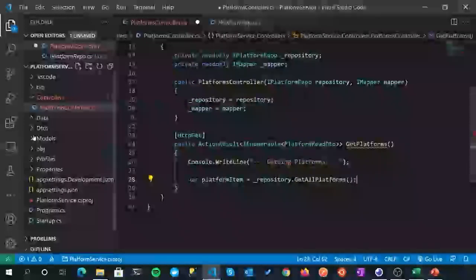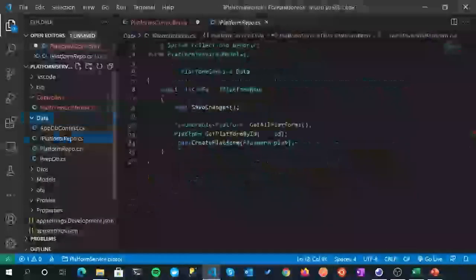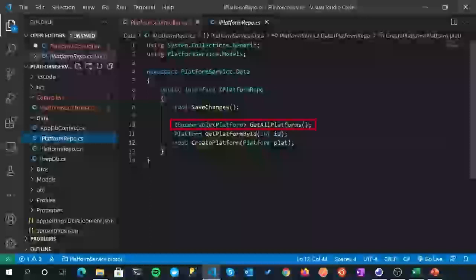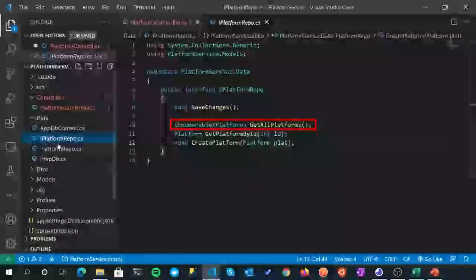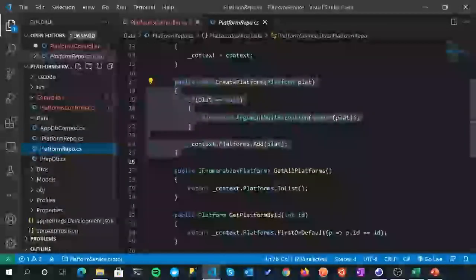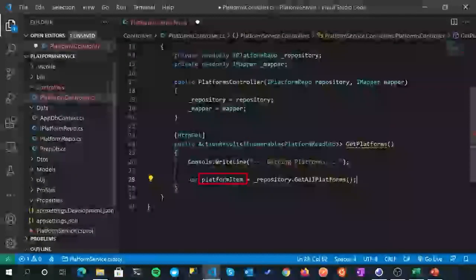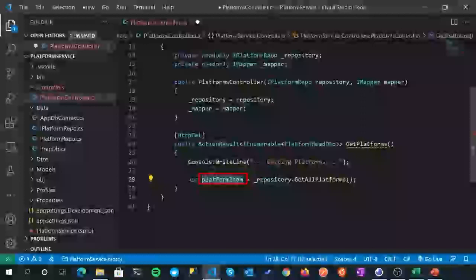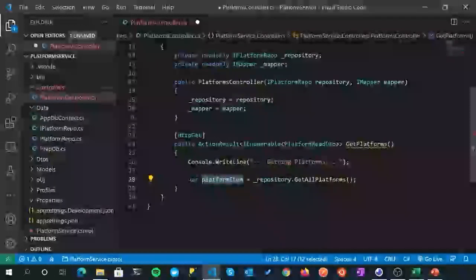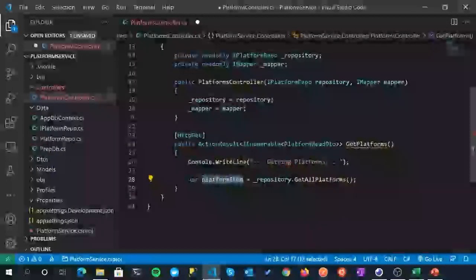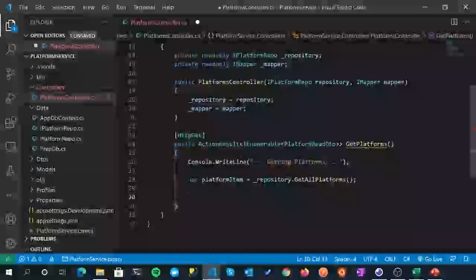So that will go into our repository class. Let's come over here. It's going to use this GetAllPlatforms signature here, and then in our concrete implementation, it reaches into our DB context and returns us a list of platform objects. Okay, so we have platform objects in here, but we want to return platform read DTOs. So this is where AutoMapper comes in. We're going to map our models to our read DTOs and return that back. And that might sound rather complex, but it's not really, thanks to AutoMapper.